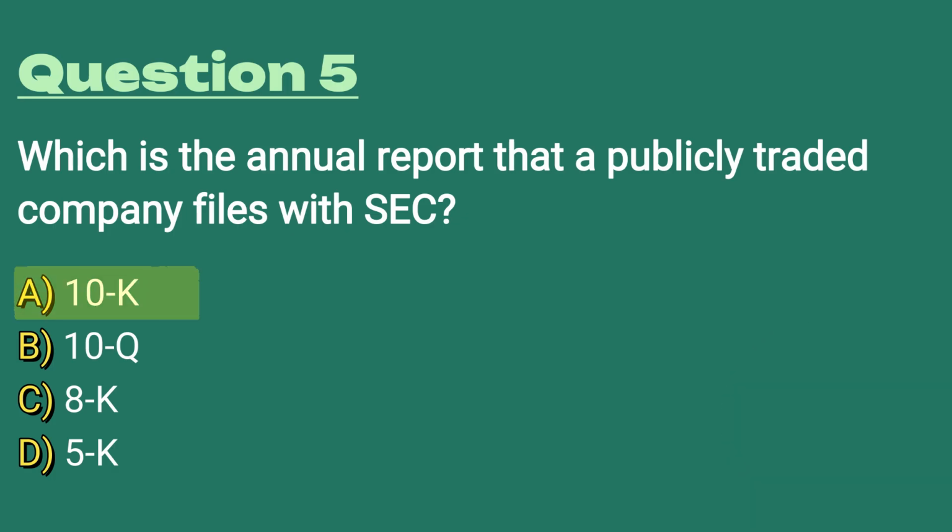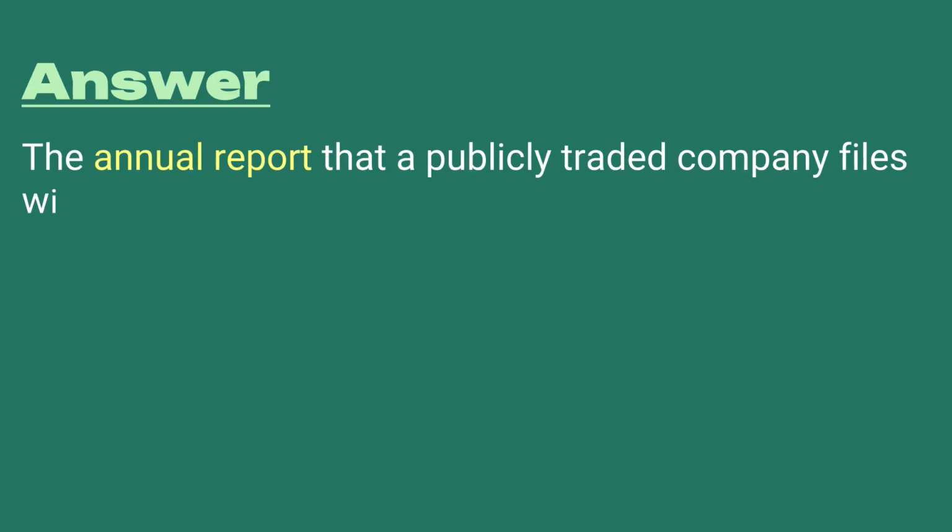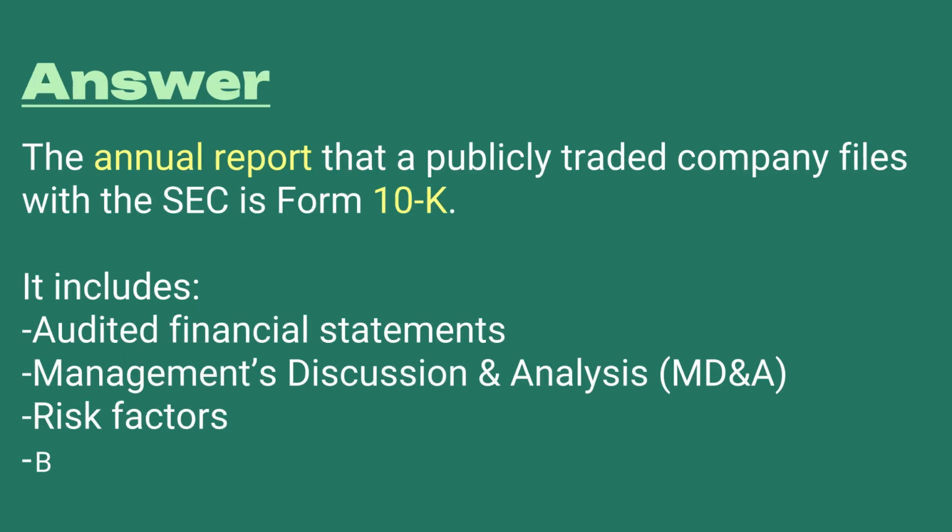Answer is A, the 10K. The annual report that a publicly traded company files with the SEC is Form 10K. The 10K is going to include the audited financials, management discussion and analysis, risk factors of the business, and the business overview, how the company is performing, among many other things.